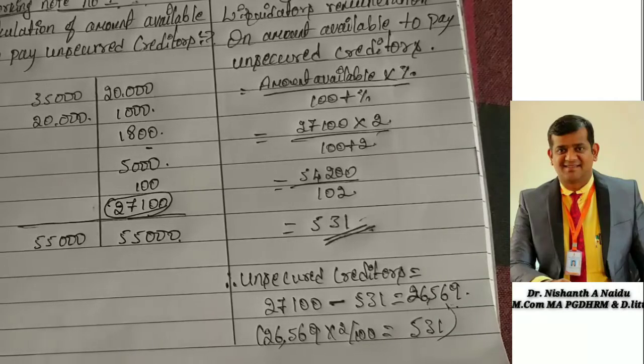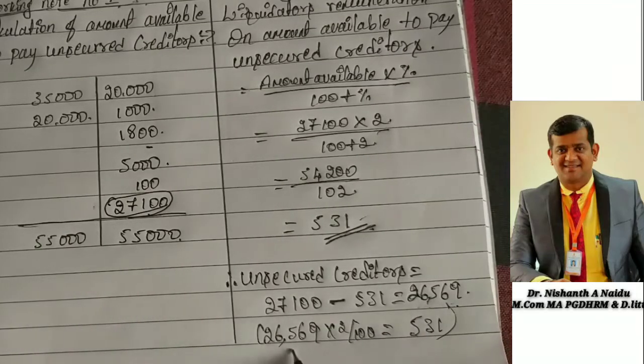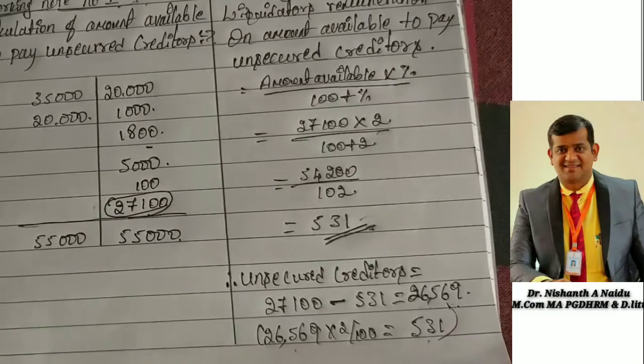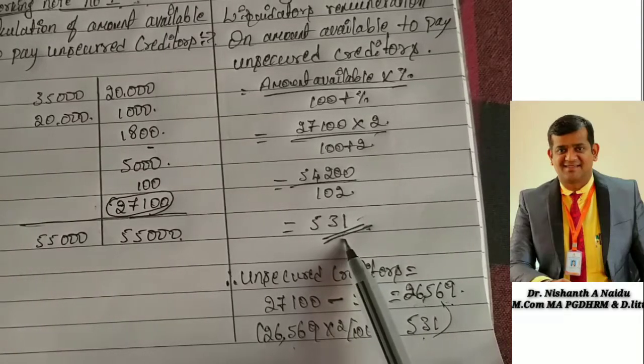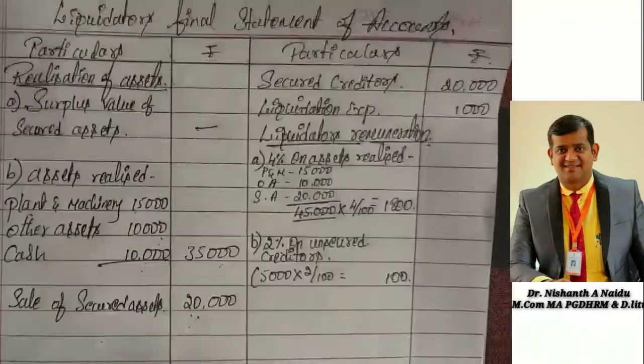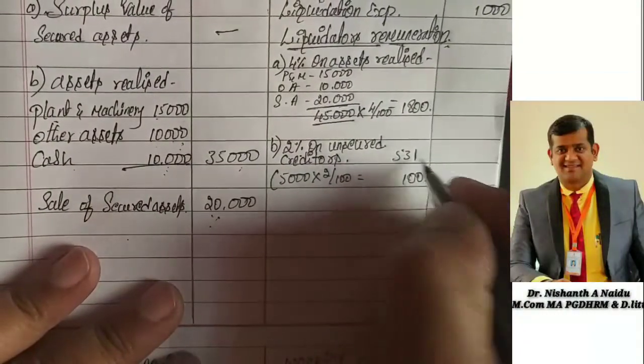In the problem it is 2% on unsecured creditors, so unsecured creditors is 26,569. Take that 26,569 and find out 2% on that, so you are going to get 531. So liquidator's remuneration 2% on unsecured creditors, how much? 531 rupees.